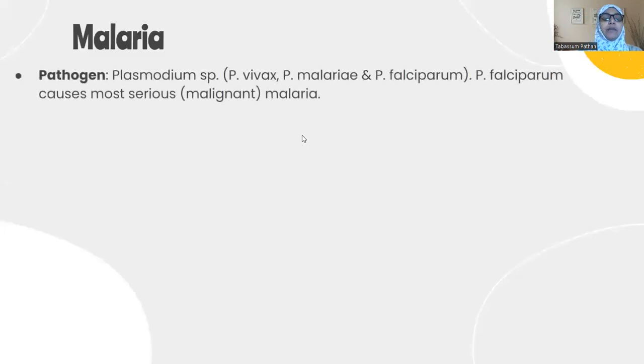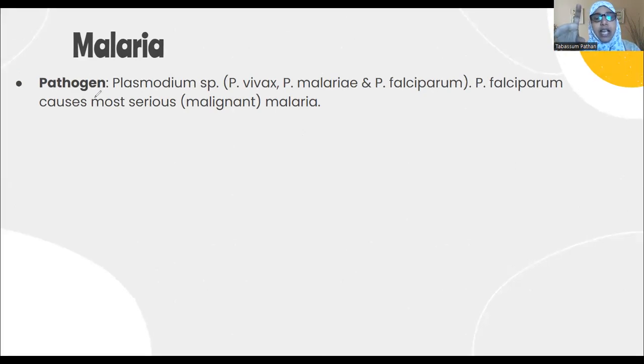Now, we are very much aware of what malaria is. It is one of the most common diseases of humans, and it is caused by a mosquito. Actually, it is not caused by the mosquito itself, it is the parasite which is there in the mosquito. It is a protozoan parasite. The pathogen which is capable of causing malaria is known as Plasmodium species.